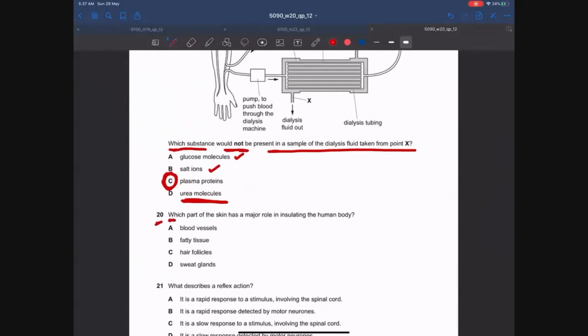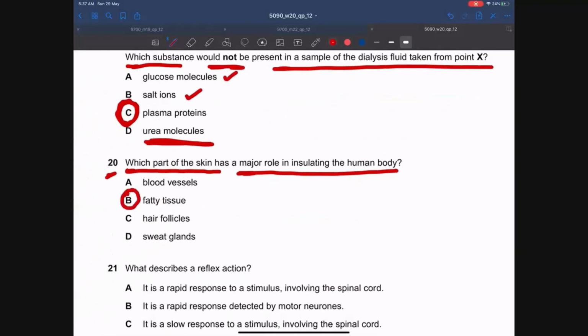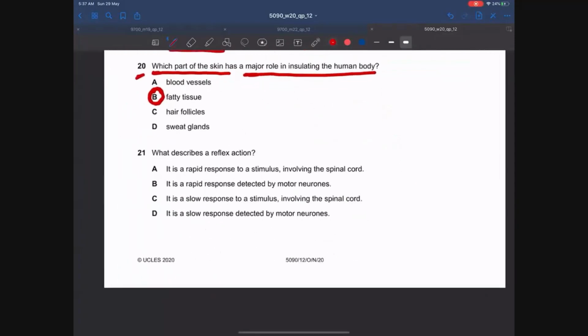MCQ number 20. Which part of the skin has a major role in insulating the human body? Guys, do remember this point that fatty tissue is a heat insulator, which prevents heat losses from the body, or which minimizes the heat losses from the body.